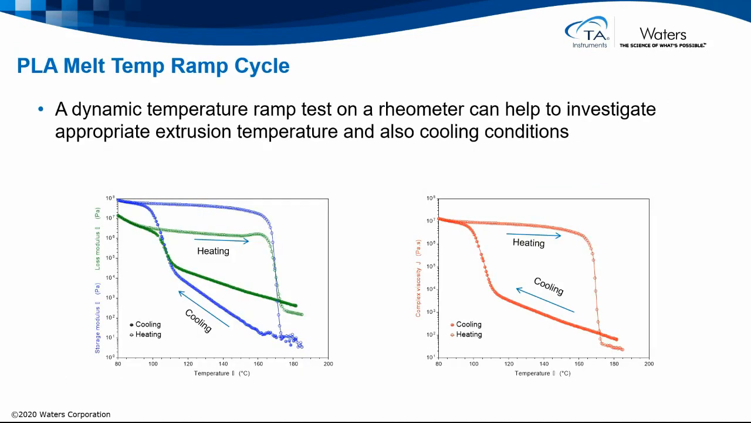The PLA melt temperature ramp cycle: we can use a dynamic temperature ramp test on the rheometer to investigate the appropriate extrusion temperatures and also cooling conditions. As we heat up the material, we finally get to a temperature where we see the melt, and therefore the sample will be easy to extrude. On cooling, we see a slow build of G' storage modulus until it becomes dominant, and the sample will now hold its shape. Another way of looking at this is on the right-hand side, where we look at the complex viscosity, the overall stiffness of the material.